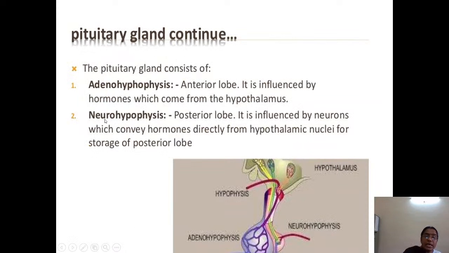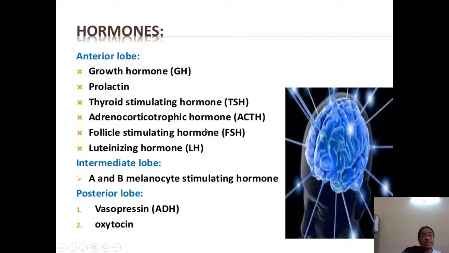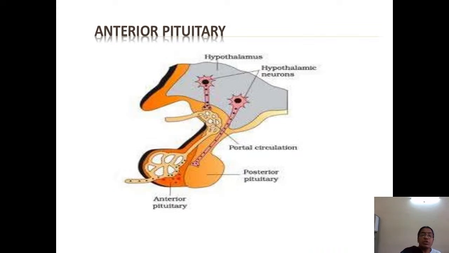So, whatever we are seeing here consists of three lobes: adenohypophysis and neurohypophysis. Adeno is called anterior, neuro is called posterior lobe. In between the anterior and posterior, there is one more lobe, called the intermediate lobe. So, the adenohypophysis, the anterior lobe, secretes growth hormone, thyroid stimulating hormone, adrenocorticotropic hormone, follicle stimulating hormone and luteinizing hormone. Whereas the intermediate lobe secretes melanocyte stimulating hormone. The posterior lobe secretes vasopressin and oxytocin.